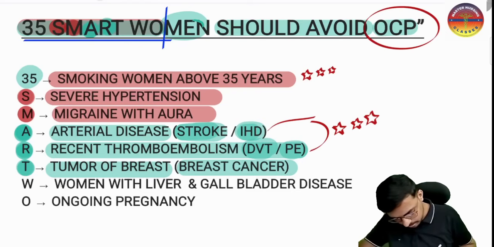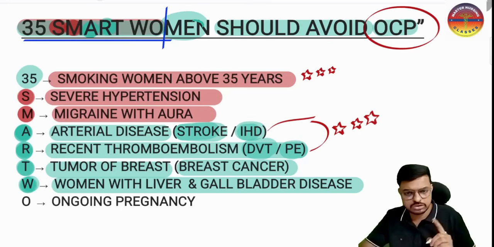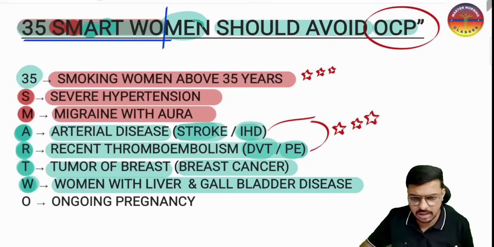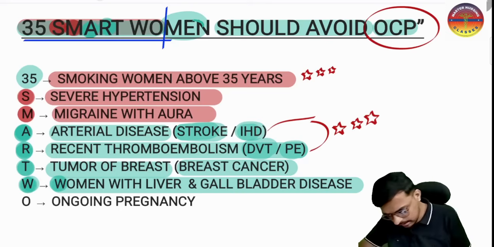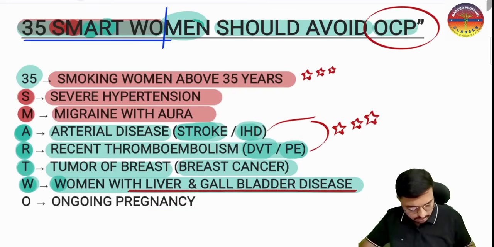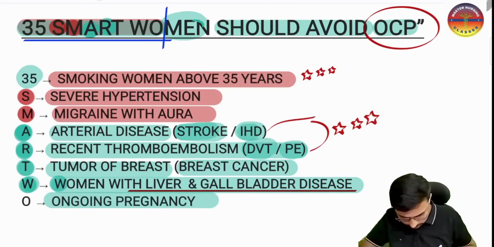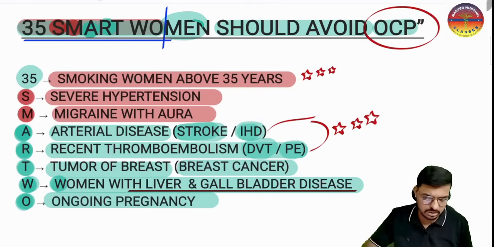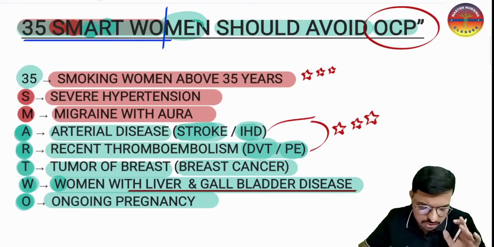And W stands for woman with liver and gallbladder disease. So a woman with active liver and active gallbladder disease, here the OCP is contraindicated. And ongoing pregnancy, currently the woman is pregnant, so here also OCP is contraindicated. 35 SMART O is the very important mnemonic you must remember.